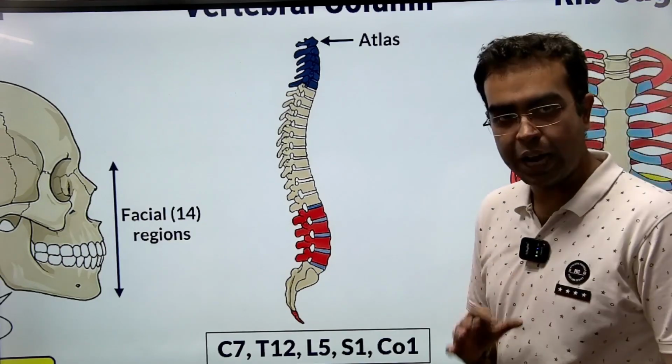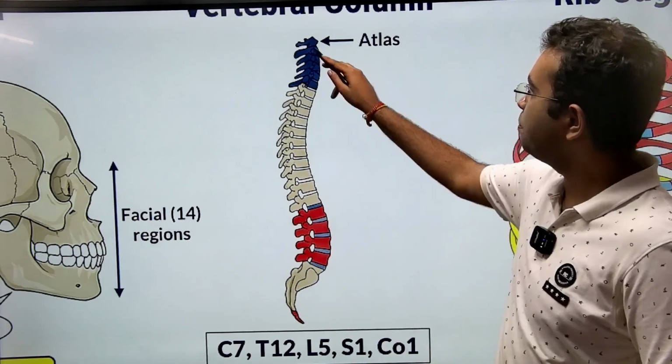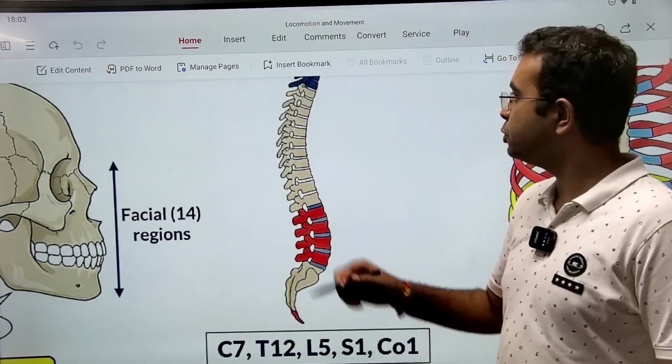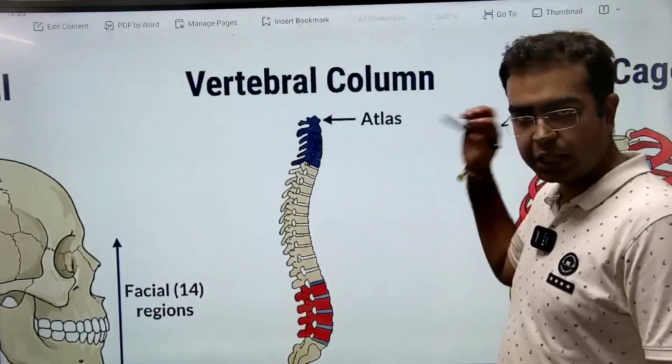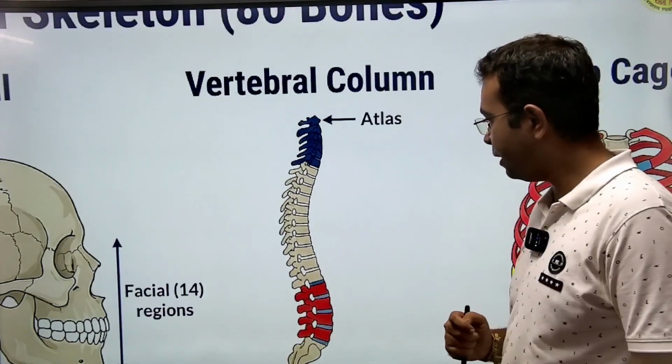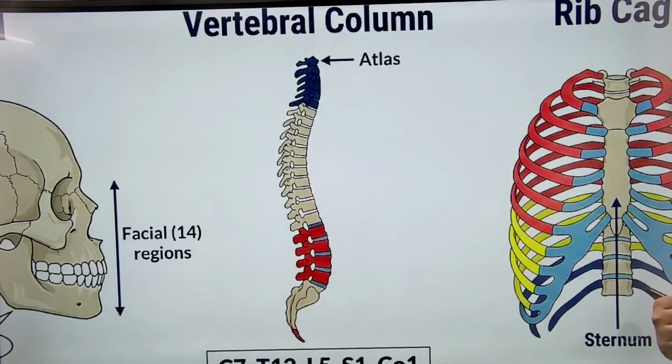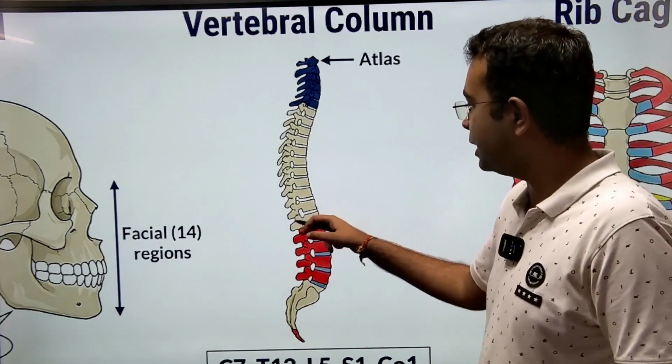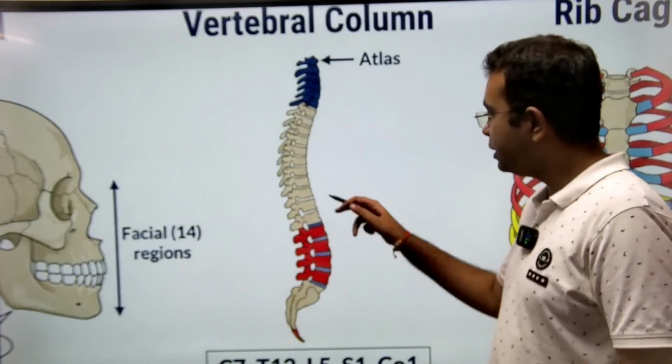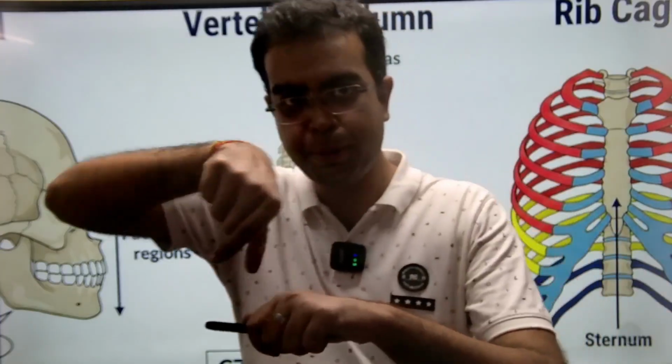Now, the upper part of the backbone, the one near our neck, is known as the atlas. And one more thing: these circular rings, these vertebrae, are formed around our spinal cord.